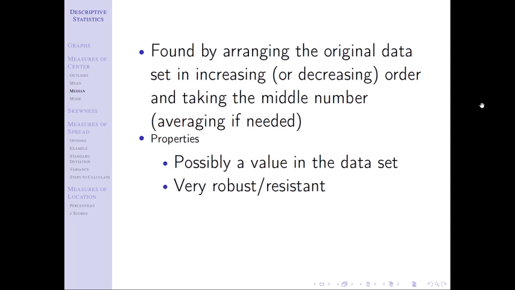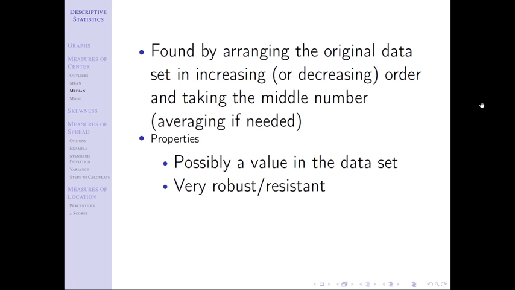The median is very robust or resistant. And this is where I want to come back to that previous slide, 2 slides ago, where we said the mean is not robust and resistant, but it's the most commonly used. And you say, wait a minute, that was confusing. This is even more confusing. If the median is robust and resistant, and we want to avoid outliers, why aren't we using it more? That would be a great question.